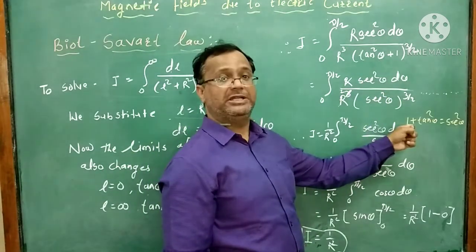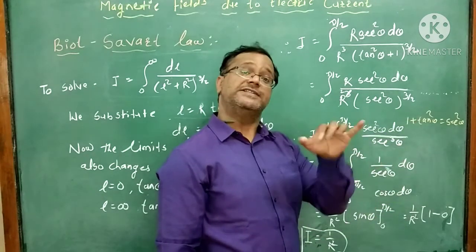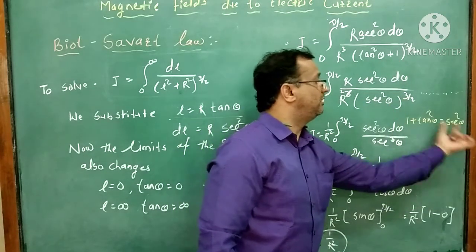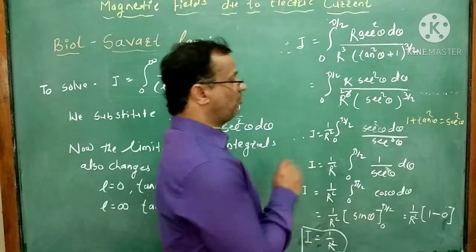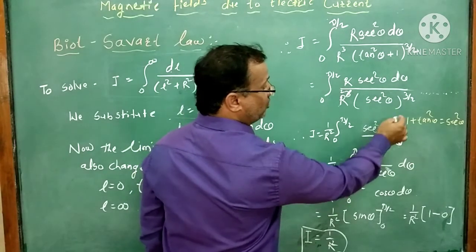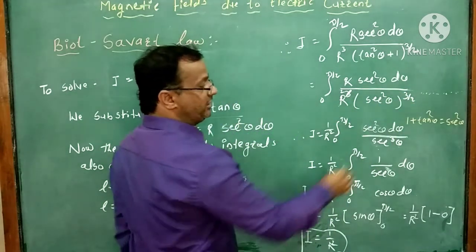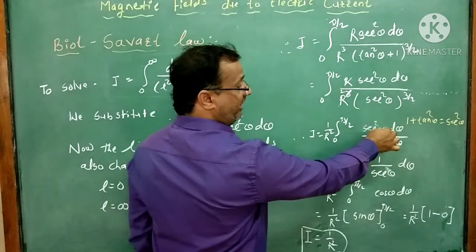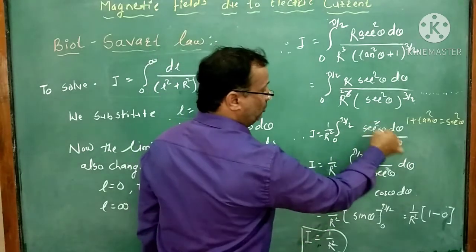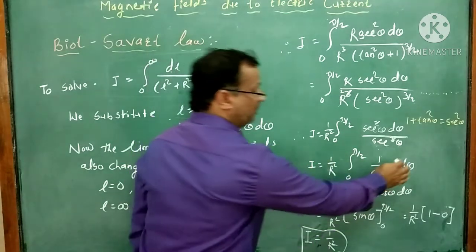We know the mathematical identity: 1 plus tan square theta is equal to sec square theta. Right? We want to substitute instead of this bracket, sec square theta. So when we substitute this one, what do we get there? Sec cube theta. Because now these two get cancelled, simply here we get sec cube theta. But again here at the numerator what do we get? Sec square theta, and at the denominator sec cube theta. So from that two get cancelled. Simply here we get 1 upon sec theta into d theta.